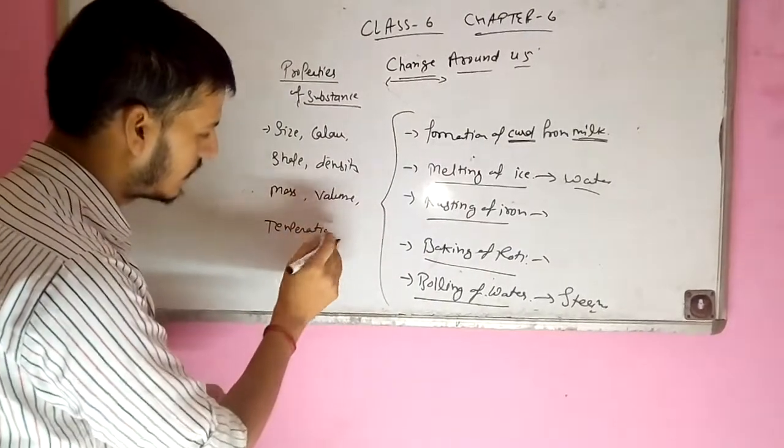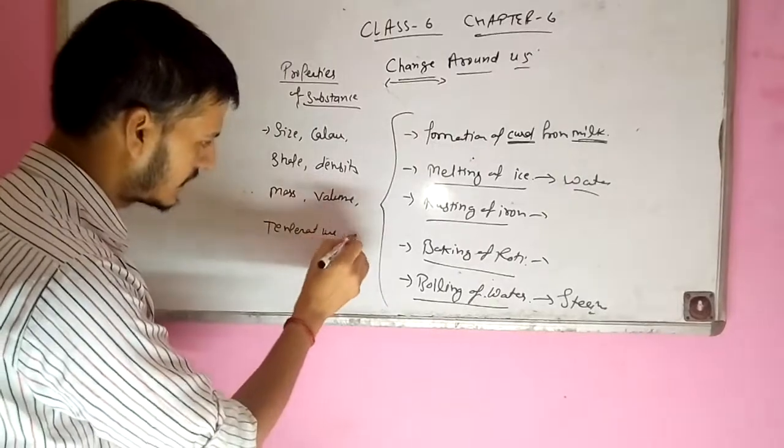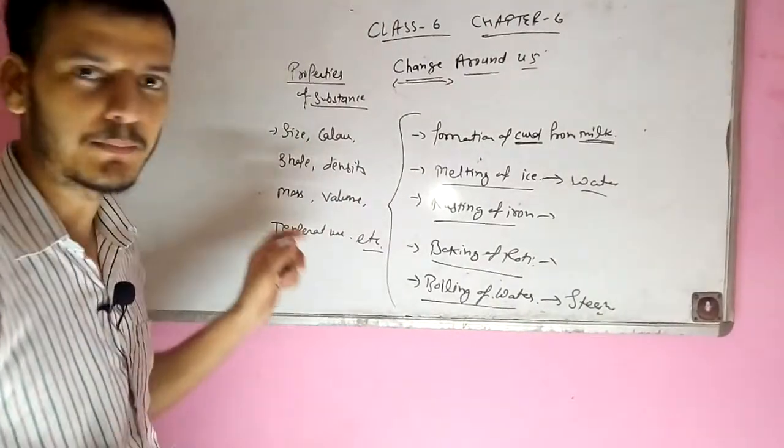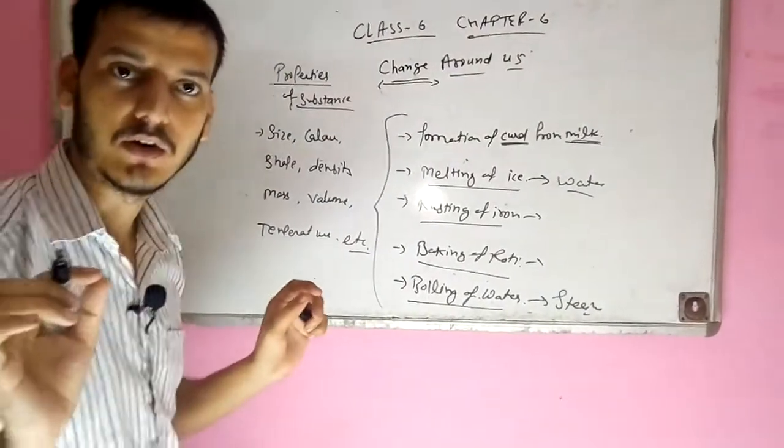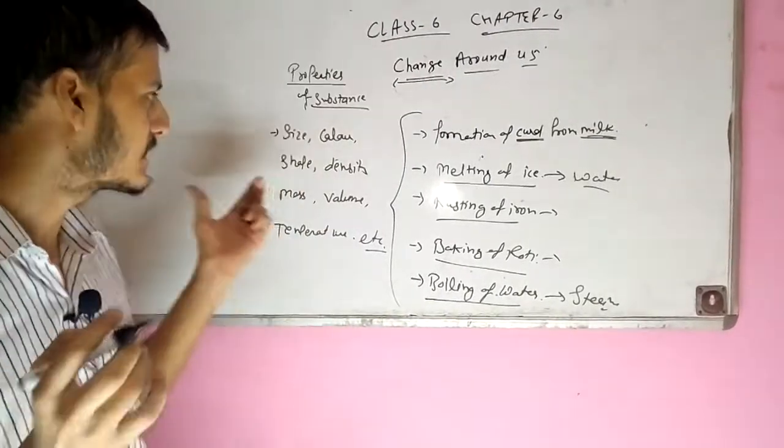There is a large number of properties, and each substance has specific properties.